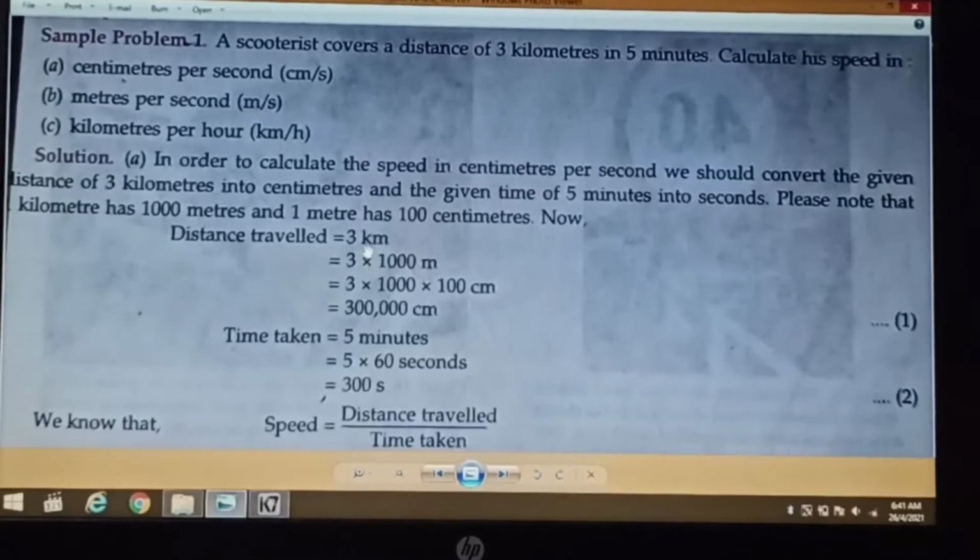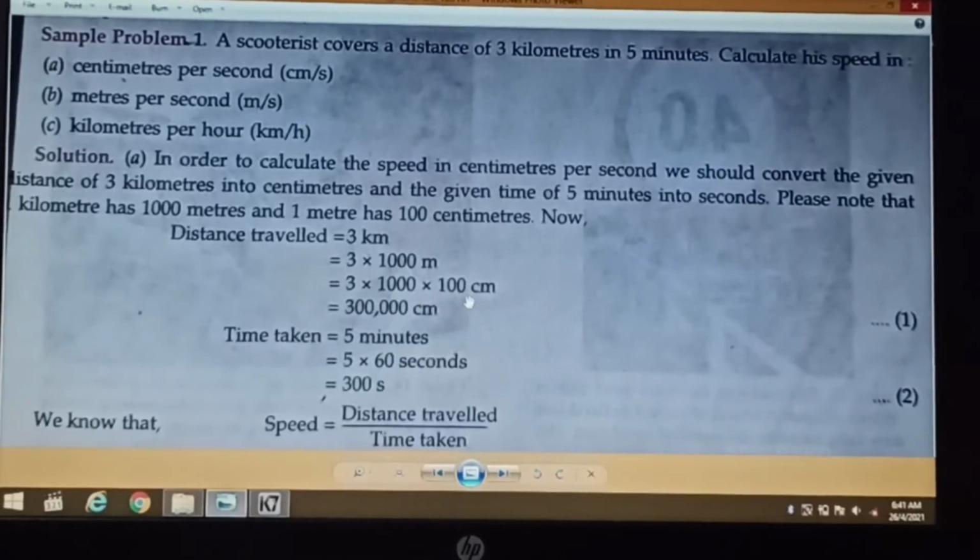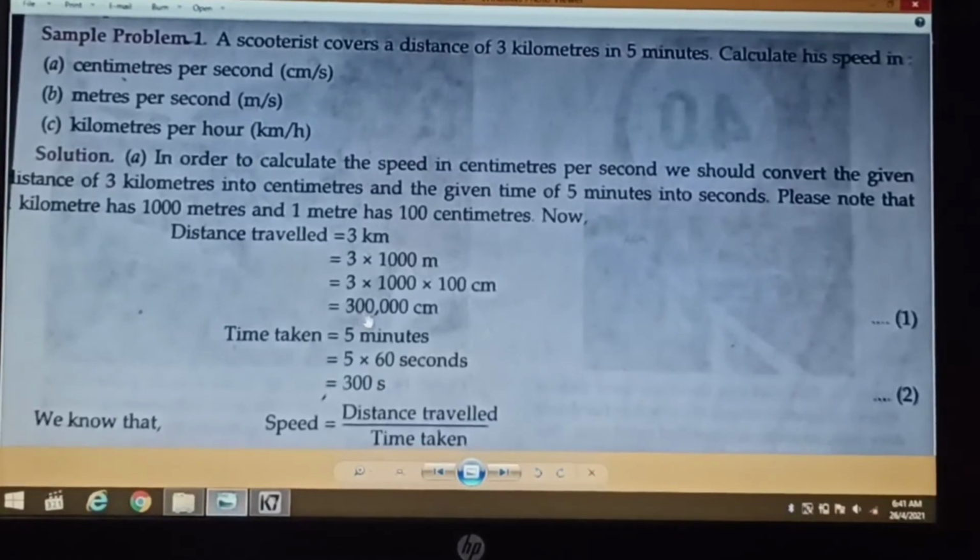in 3 kilometers. Okay, and in the next line, because we know in 1 meter there are 100 centimeters, so in this 1000 meters there will be 1000 multiplied by 100 centimeters. Okay, so we will multiply 3 by 1000 meters and then this 1000 meters again by 100 centimeters. Okay, then we will get the answer 3 lakh centimeters. So we have converted this 3 kilometers in centimeters, that is 3 lakh centimeters.